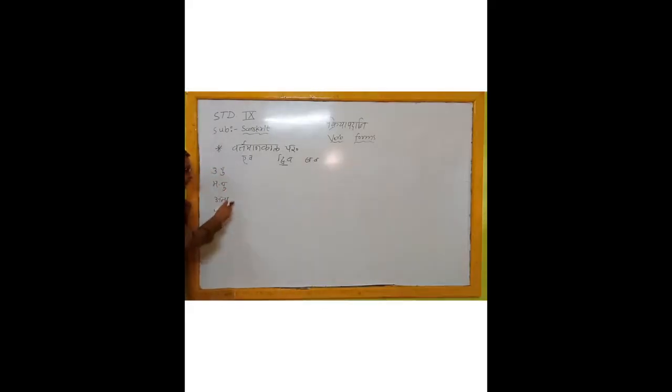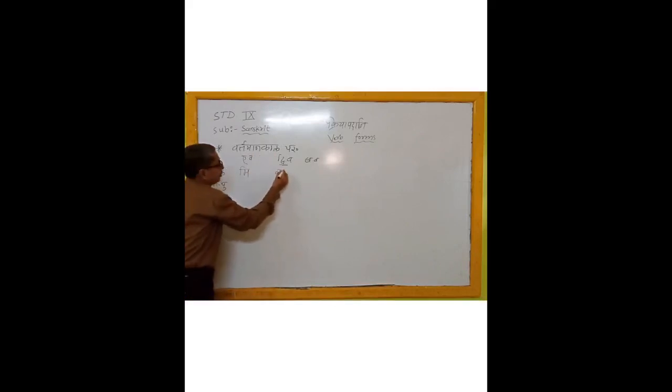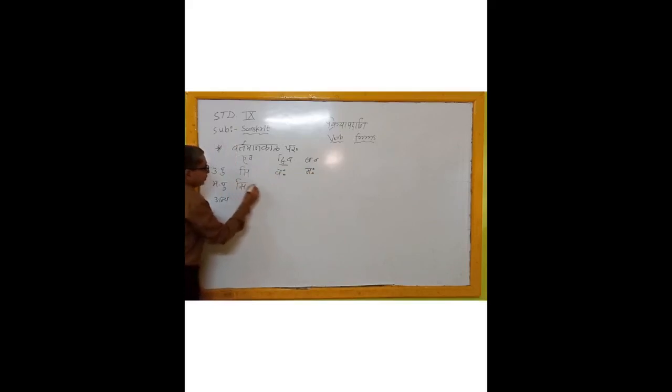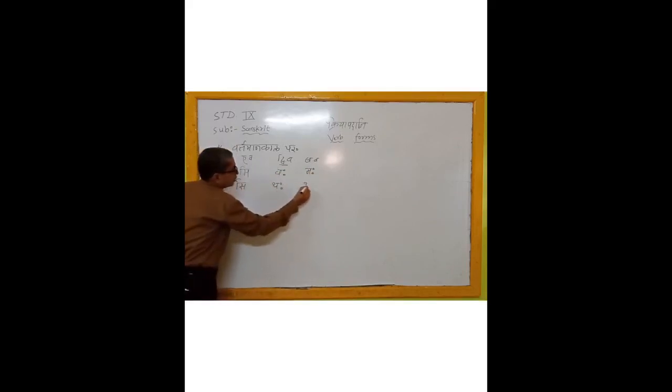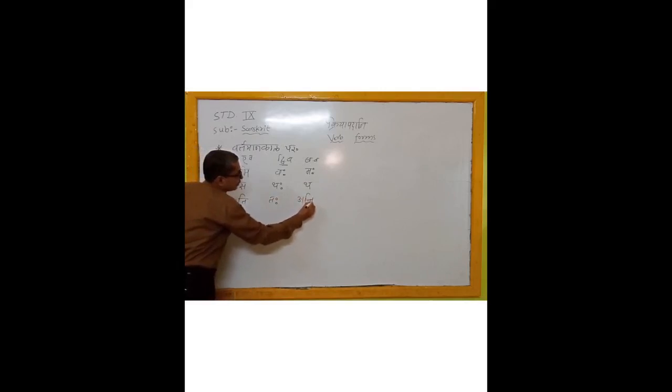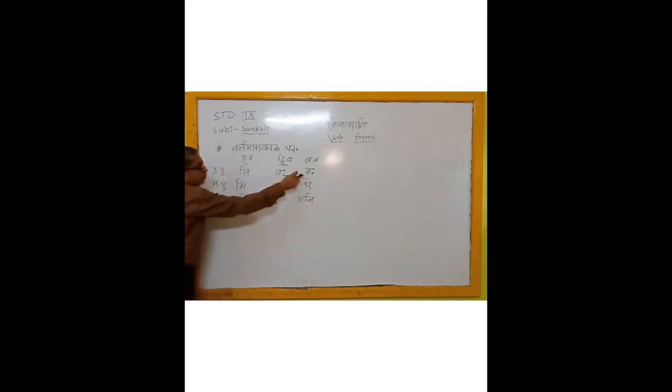Now see the terminations of Vartaman Kal Parasmay Pad: mi, vah, mah; si, thah, tha; ti, tah, anti. These are the terminations, which means pratyaya, of the present tense Parasmay Pad.